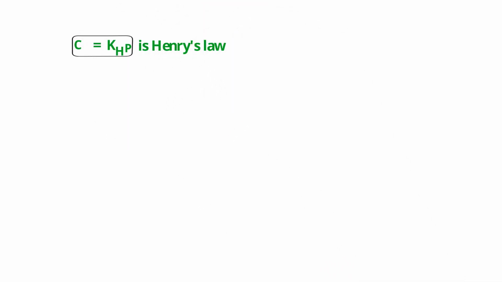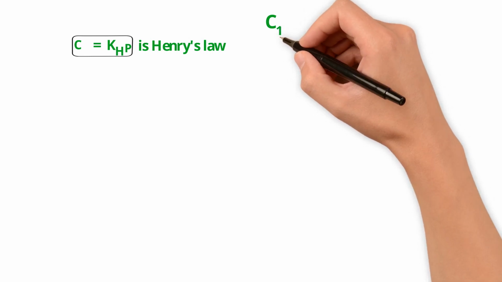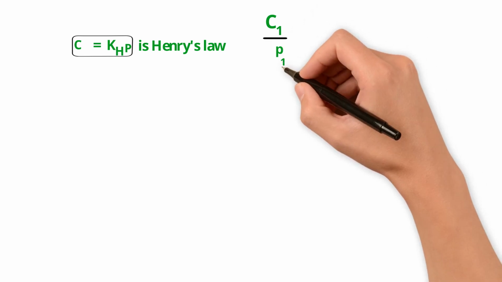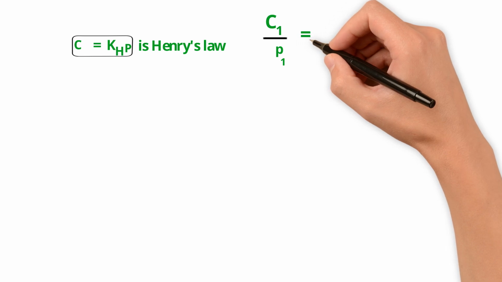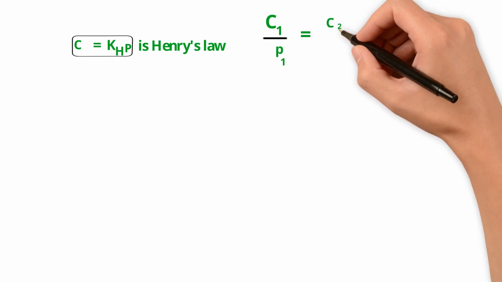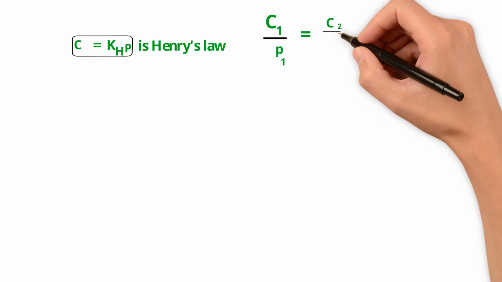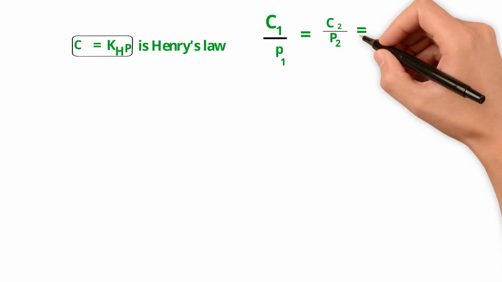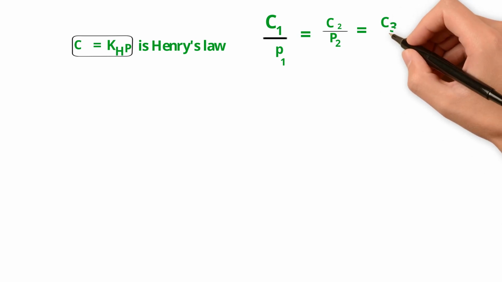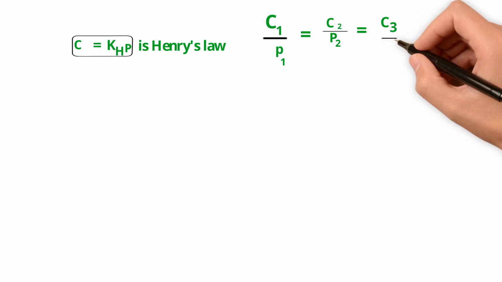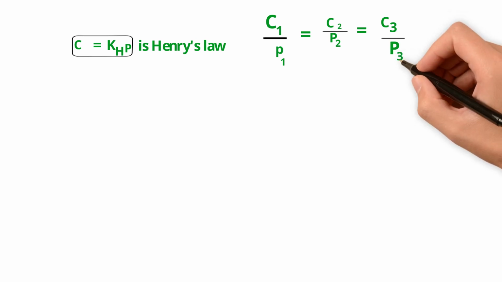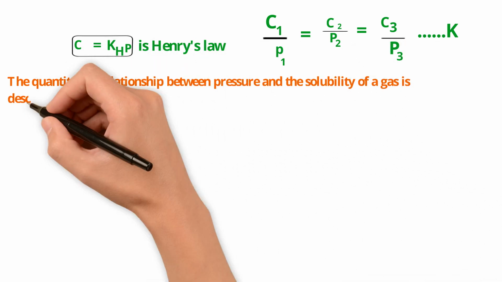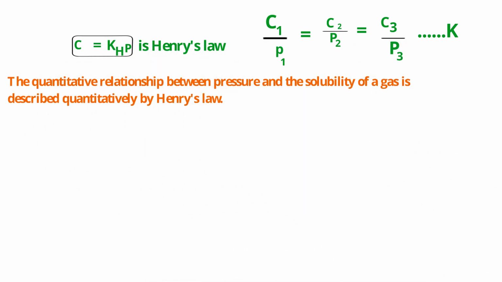C1 upon P1 is equal to C2 upon P2, which is also equal to C3 upon P3, and so on. Finally, this is equal to K, where K is Henry's law constant. The quantitative relationship between pressure and solubility of a gas is described quantitatively by Henry's law.